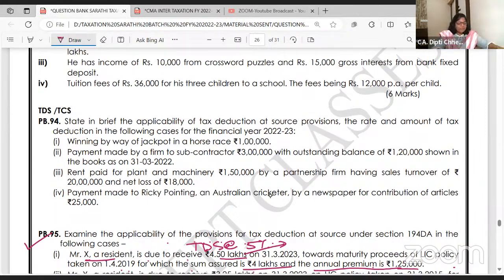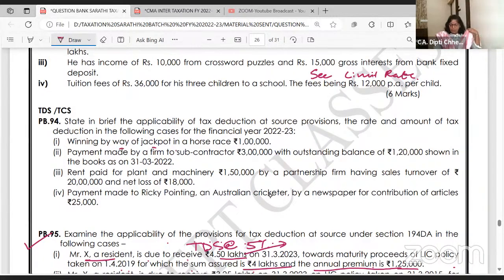So now what do you need to write? What all do you have to write in this? You have to remember the sections, if possible, the limit beyond which it applies, and the rate.